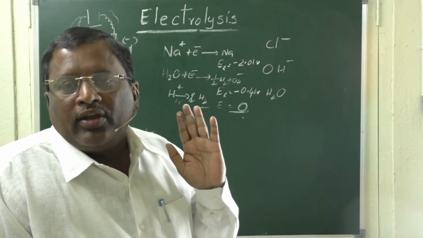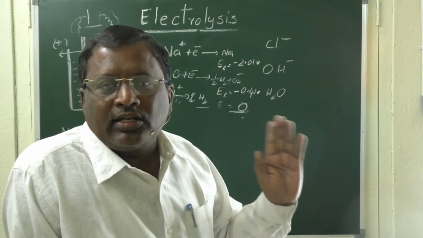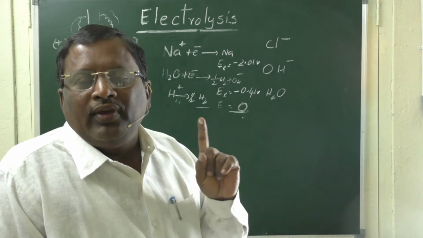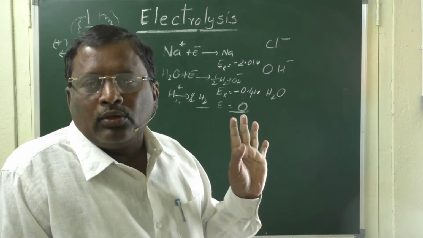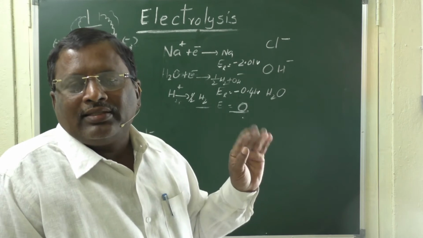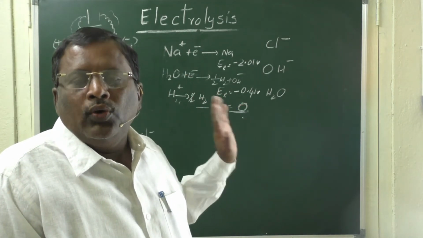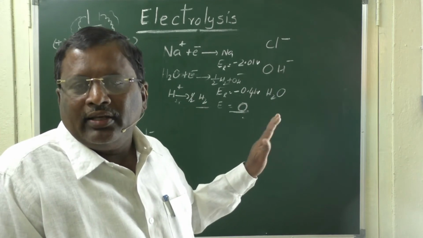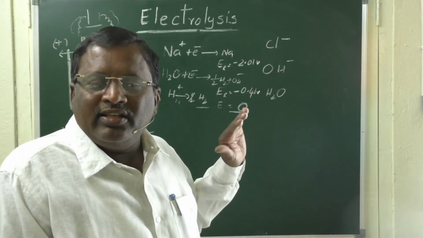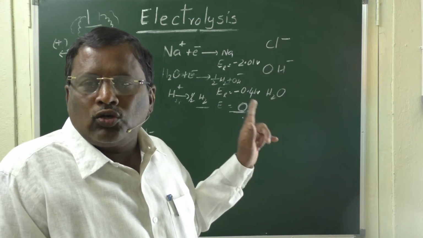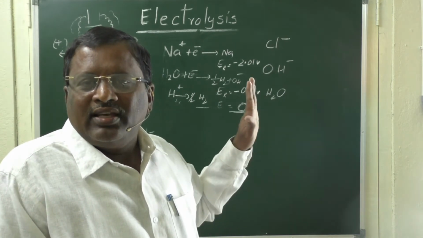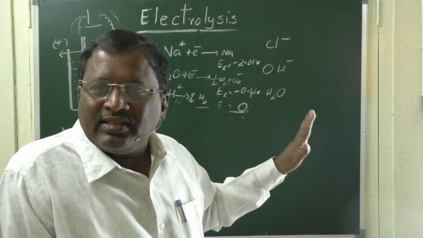That means, when fused NaCl is electrolyzed, then only you will get sodium at cathode. But if you electrolyze aqueous NaCl, only hydrogen gas is liberated at cathode. Sodium will never discharge at cathode in the electrolysis of aqueous NaCl.